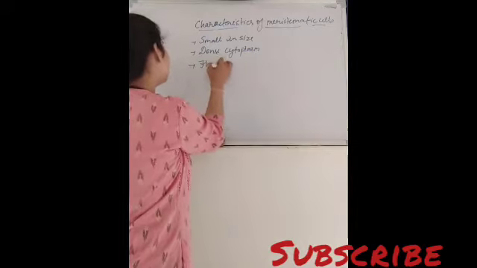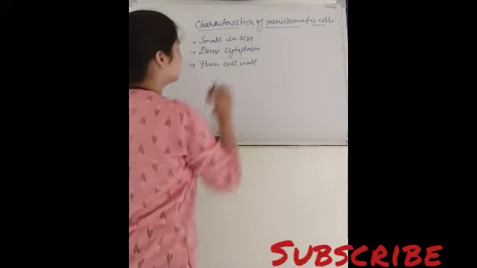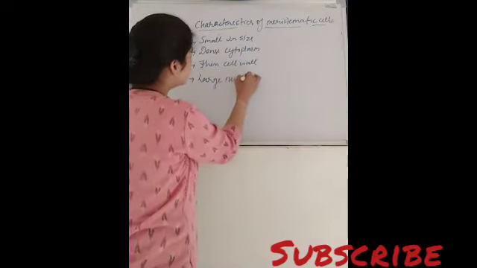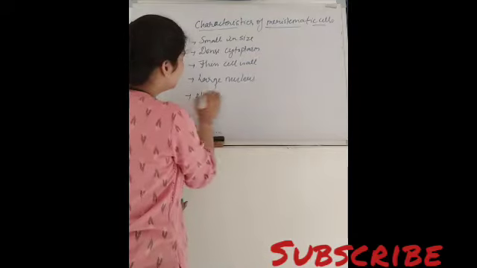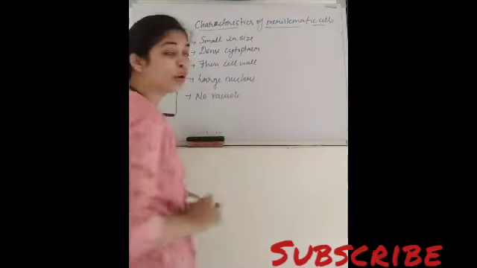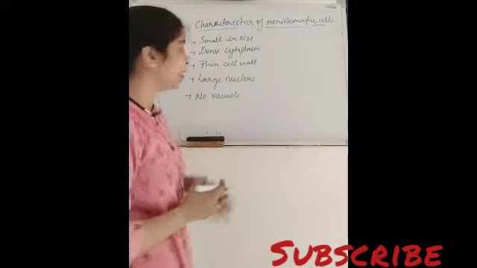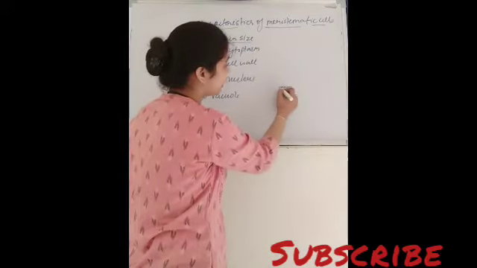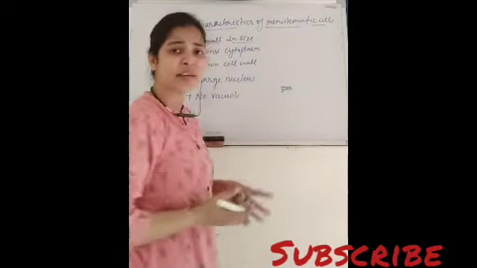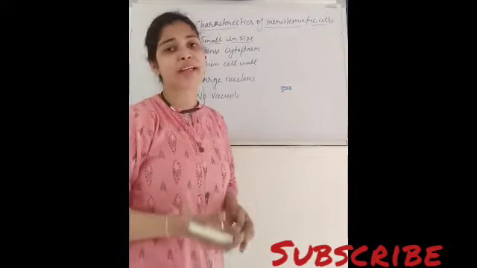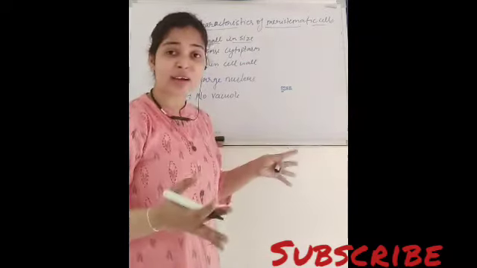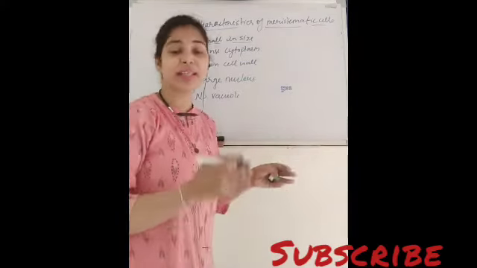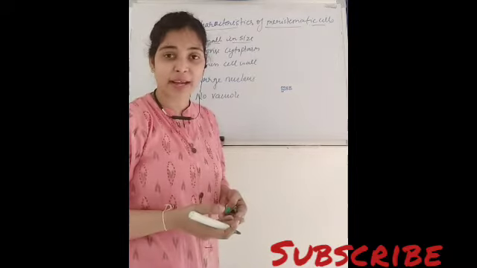They have a very thin cell wall. They have a large nucleus and no vacuole. Vacuole is absent. So just take an idea from this. They are very small in size. And you know why actually these are very small in size? Because it is very easy to divide small cells. If they were very large and prominent, there would be some difficulty at the time of division of these cells. That is why these are very small in size, so that they can divide easily.